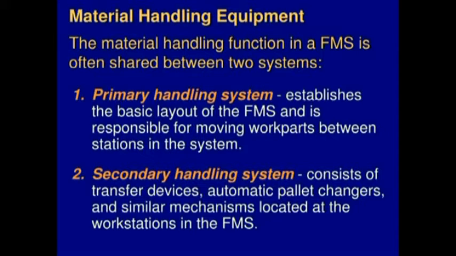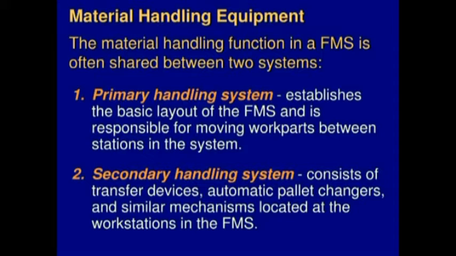And what are the differences between the primary and secondary material handling systems? In the primary material handling system, its function is to move parts between the stations. But in the secondary material handling system, its function is to transfer work from the primary system to the machine tool or processing stations.